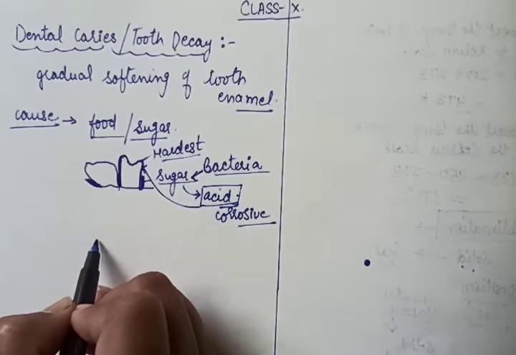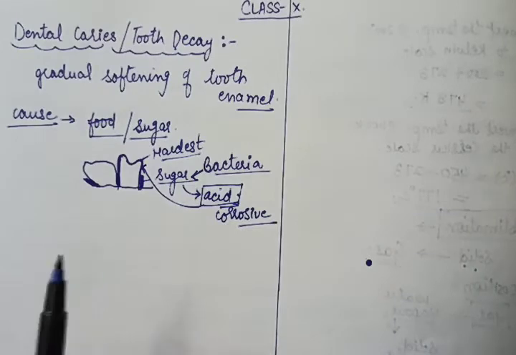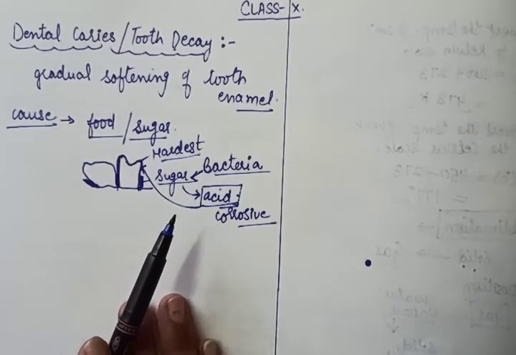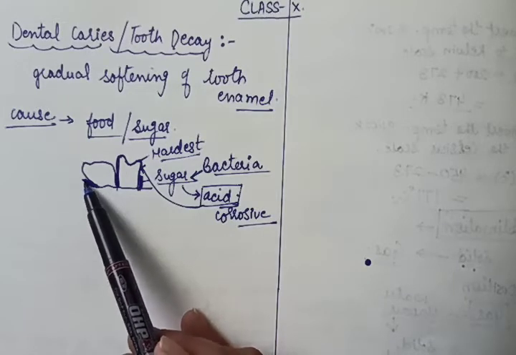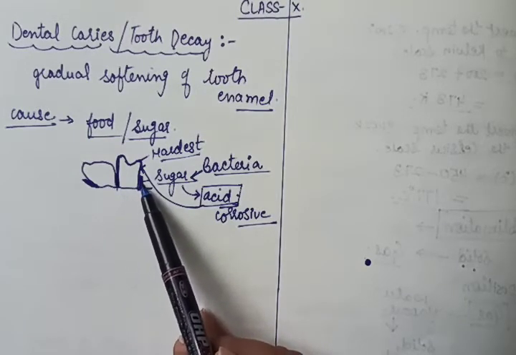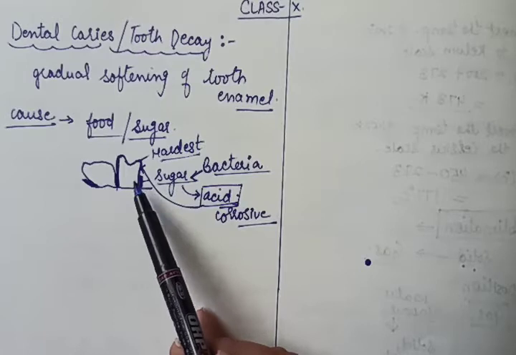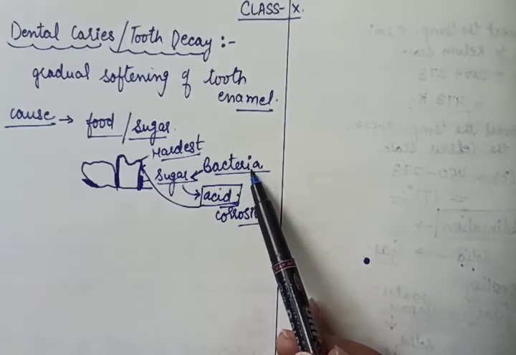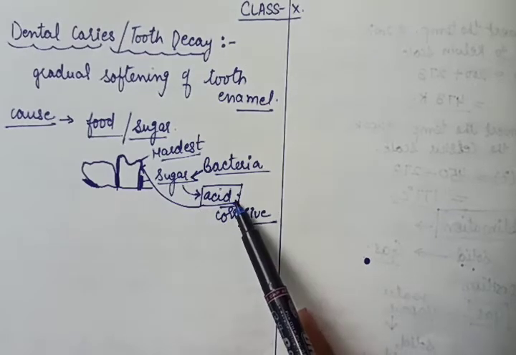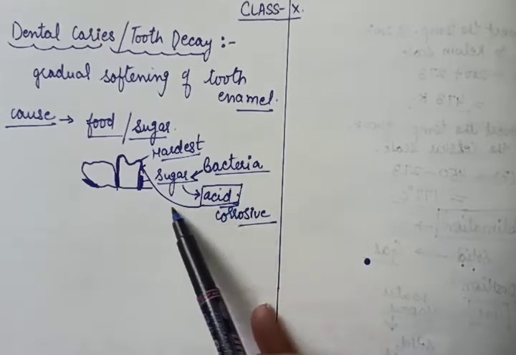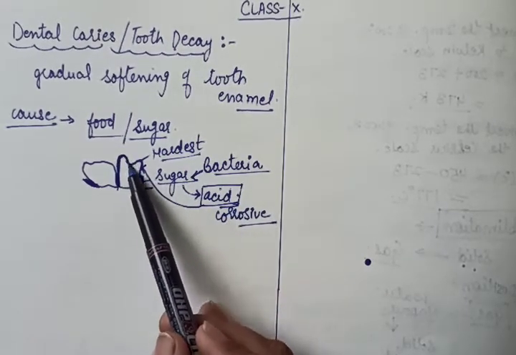Now, have you understood this? I will repeat it again. What happens when we eat something that gets stuck between the teeth, the bacteria feed on it and convert that sugar into acid? Acid corrodes the tooth enamel.